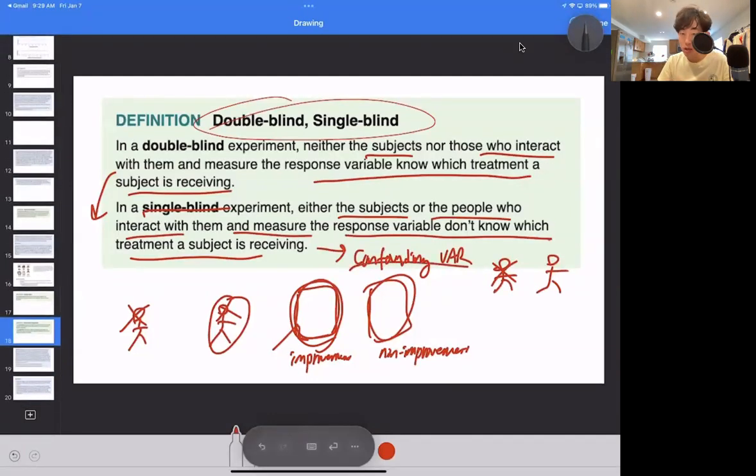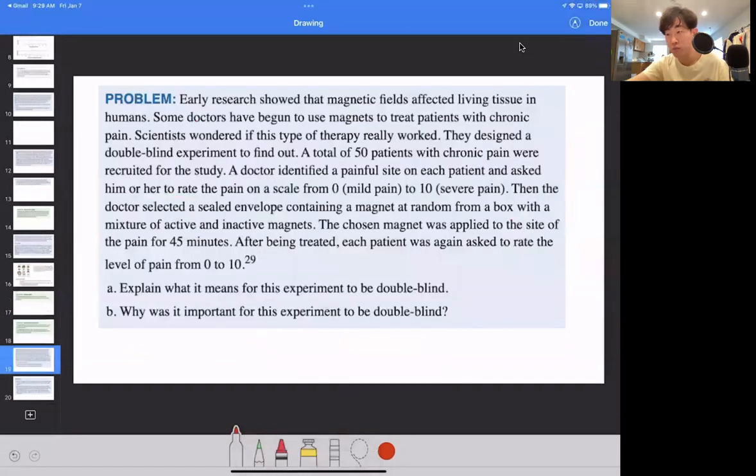So in order to eliminate the confounding variable for the experimental units, we want to do a single blind experiment. To wrap up today's video, let's go over a problem.